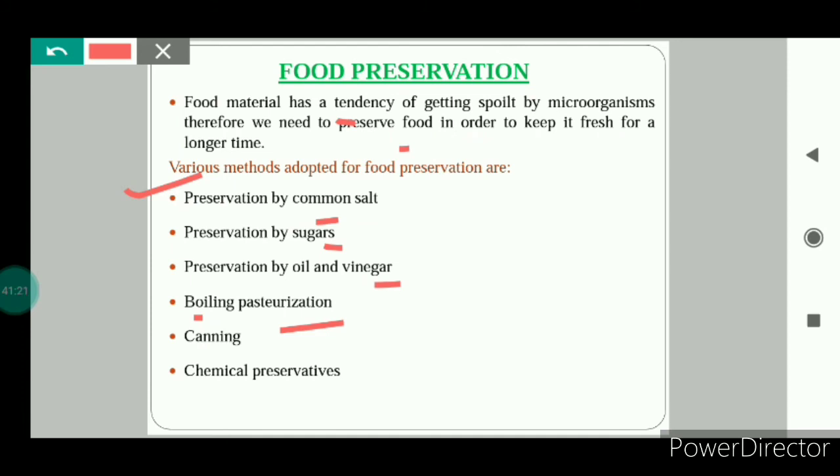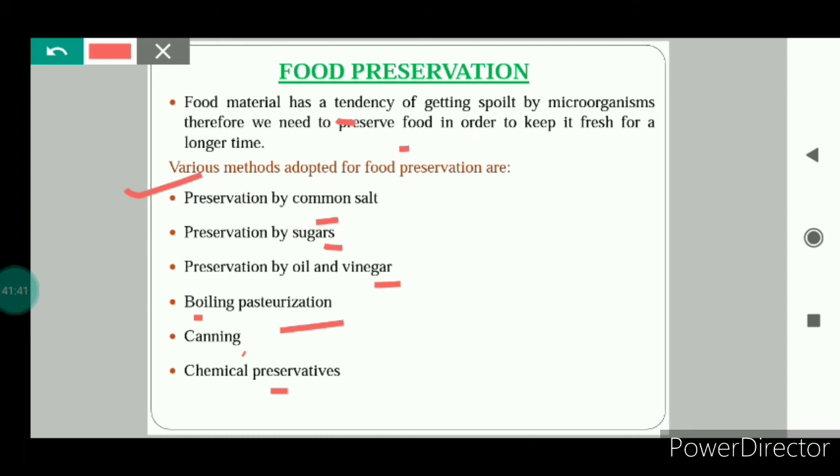So pasteurization is used to preserve milk. It is a method to preserve milk. Canning: cooked and sterilized food is packed in airtight containers which keep it fresh and protect it from microbes. Next is chemical preservatives.